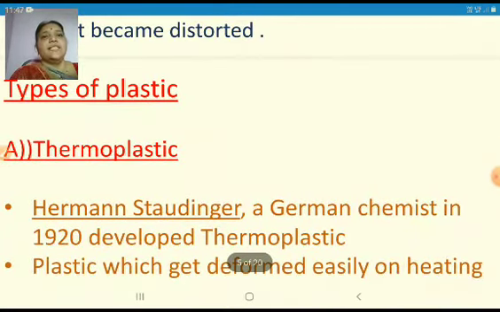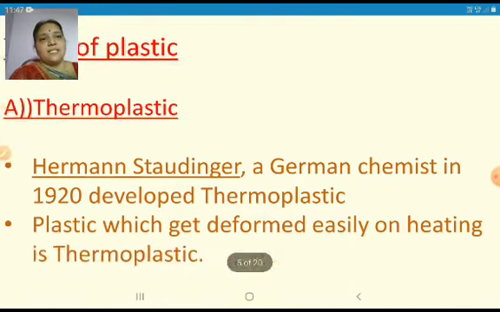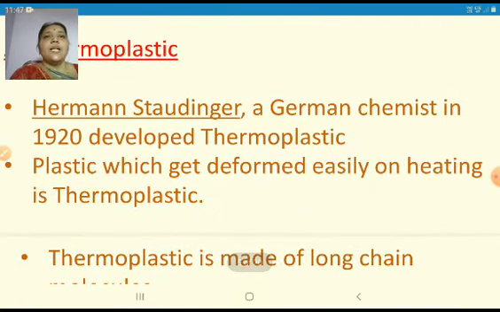Now we'll see the types of plastic, and the first type of plastic is thermoplastic. Thermoplastic was made by Hermann Staudinger, a German chemist, who developed this thermoplastic in 1920. So what are the features of thermoplastic?